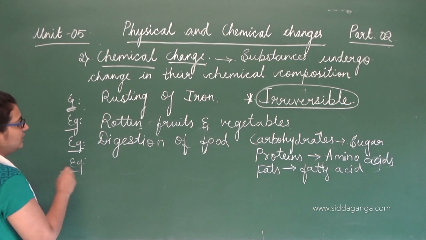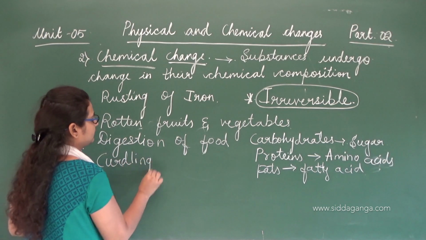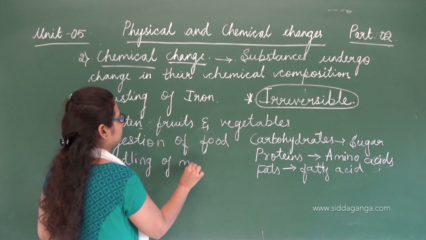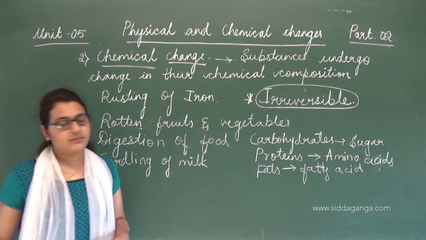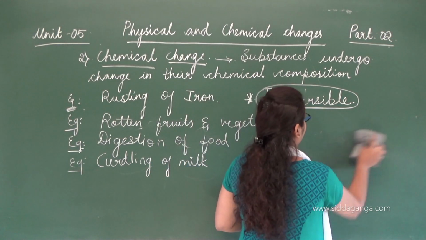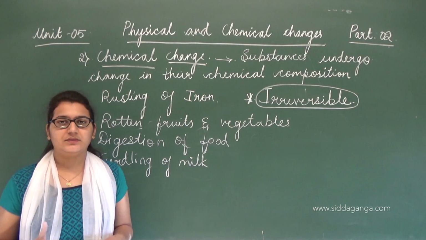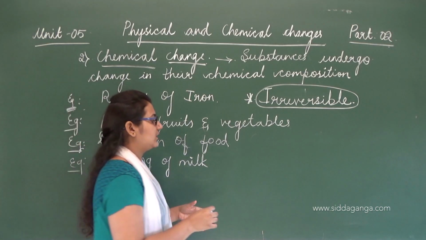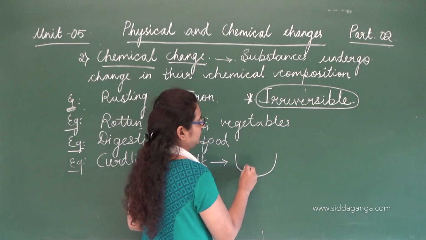Another example, curdling of milk. How is curd made? You take a sample of milk in a bowl.